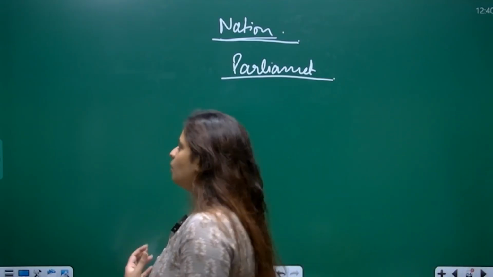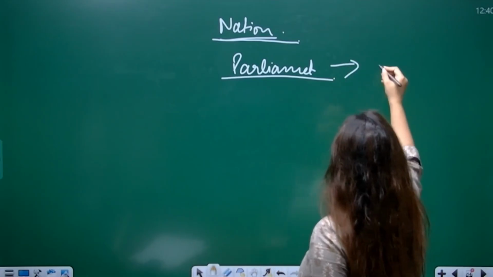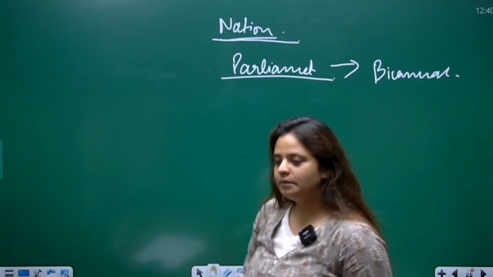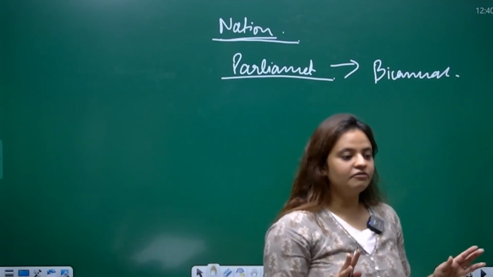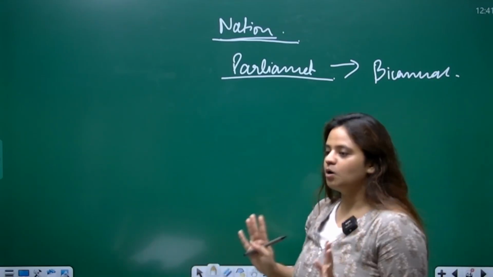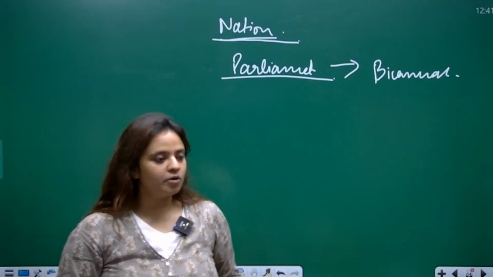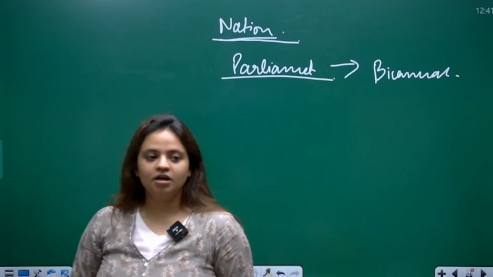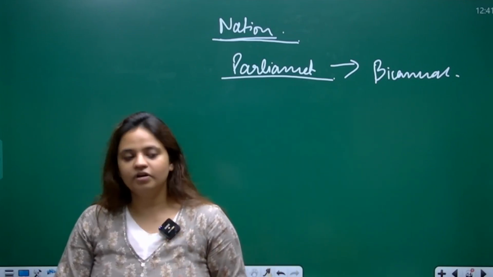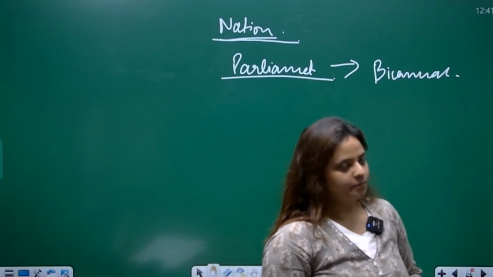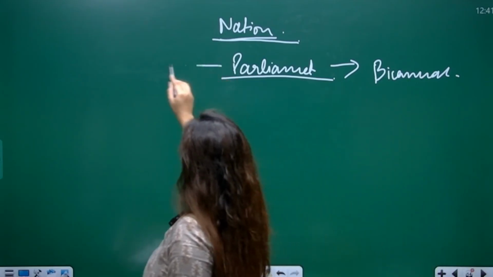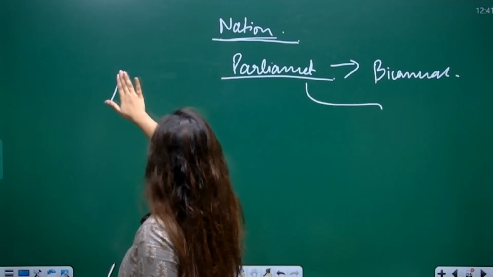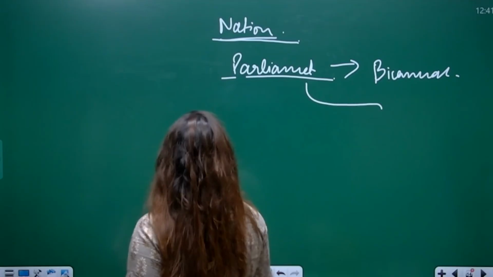Now our Indian Parliament is bicameral in nature. What do I mean by bicameral? When the legislature has two houses, we call it a bicameral legislature. So in India, at the center level, the national legislature which we have, the Parliament of India, is bicameral in nature. It means that it has two houses, the two houses of the Parliament.